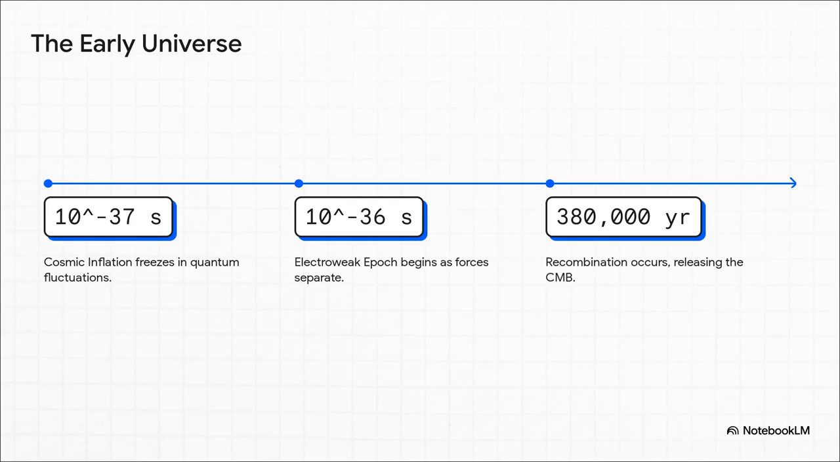Fast forward to 380,000 years later, the universe finally cooled down enough for electrons and nuclei to combine. This made the previously opaque, glowing fog of the universe transparent, releasing the cosmic microwave background radiation that we can still detect out there today.